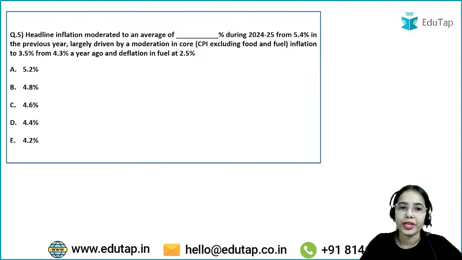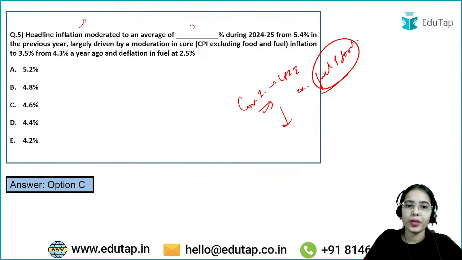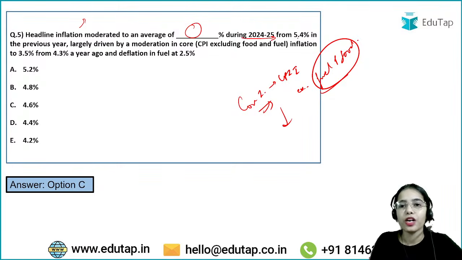Headline inflation moderated to an average of dash percentage during 2024-25 from 5.4% in the previous year, largely driven by a moderation in core inflation. Core inflation is your CPI inflation, excluding fuel and food prices. So excluding the volatile prices. So core inflation has reduced, and with that the headline inflation has moderated to an average of 4.6%. Very good. So headline inflation moderated to an average of 4.6% during 2024-25 from 5.4% in the previous year, largely driven by a moderation in core inflation and deflation in fuel prices. Okay. So the answer here is 4.6%.